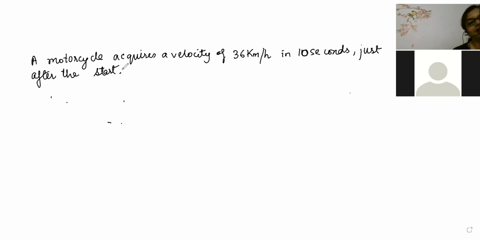So a motorcycle acquires a velocity of 36 kilometer per hour in 10 seconds after the start. That means where is Vineet right now? Means he is at home. That is the safest place right now.